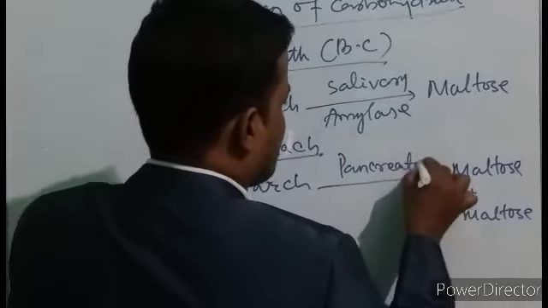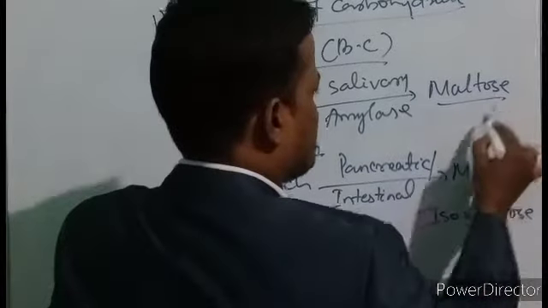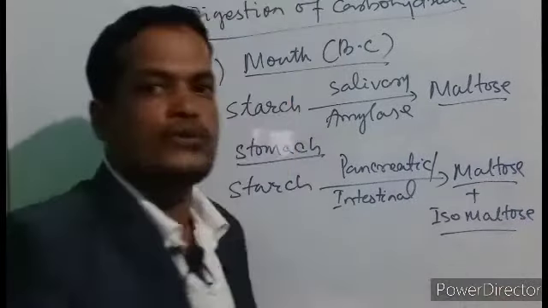In the presence of pancreatic juice or intestinal juice, the starch is converted into simple sugars, maltose and isomaltose. These are called the simple sugars or monosaccharides.